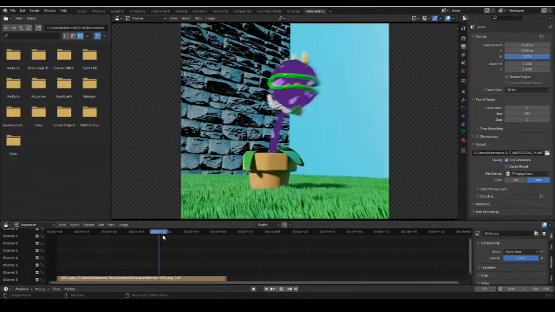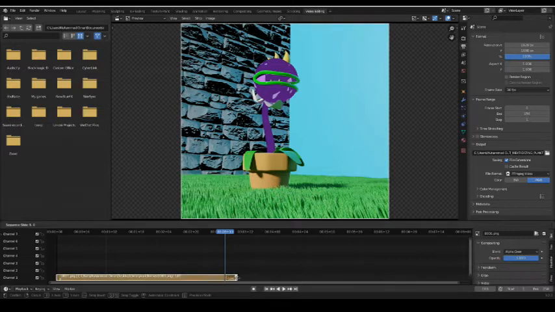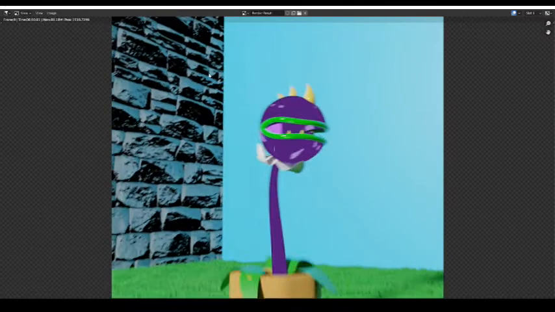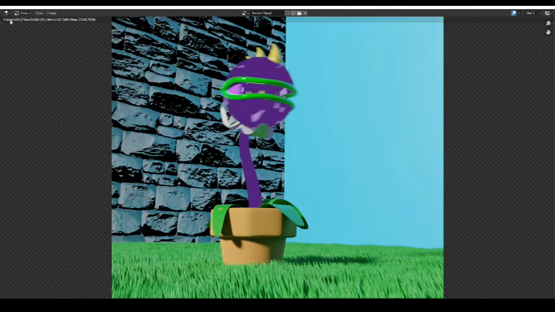Actually, this last frame. Yeah, here. Let's scroll down. Let's make this last frame a bit longer. Let's render the animation. Let's go. You can see the frames up here.